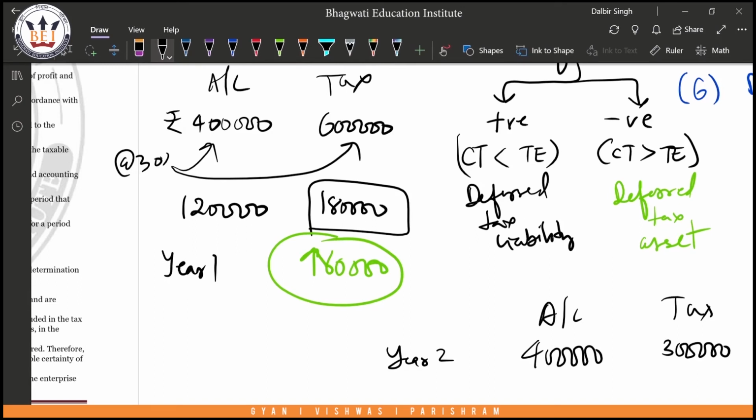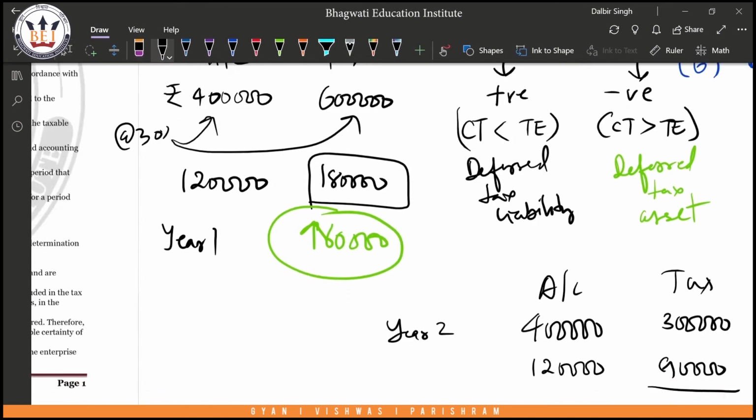Now if I compare, my tax amount here in my accounts is just going to be the same, which is 1,20,000. So when I come to my tax portion, how much tax do I actually pay? I actually pay 90,000 of tax. Now I have paid 90,000. My accounts say I have to pay 1,20,000. So how much short have I paid? I have paid 30,000 less tax than per my accounts.